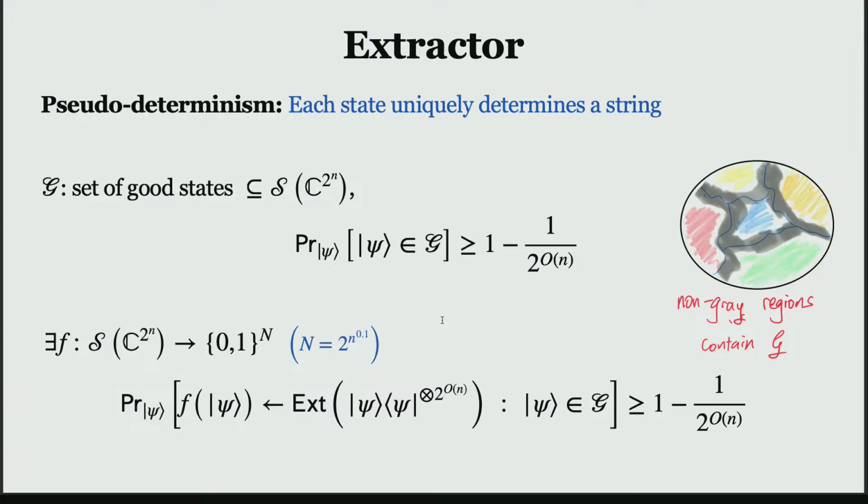So conditioned on the state being in the good set, the extractor is going to be pseudo-deterministic with very high probability. We don't have the very nice picture from earlier where we divide into different regions. There are some gray parts where we have no guarantees whatsoever. But in the other regions, we can extract the string with very high probability.